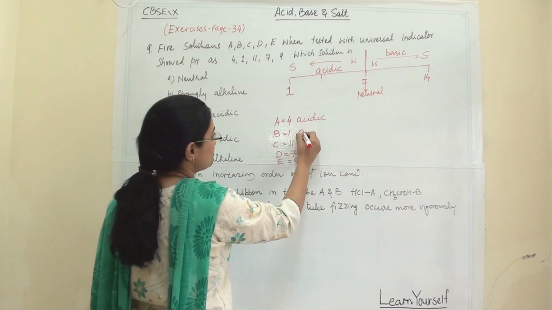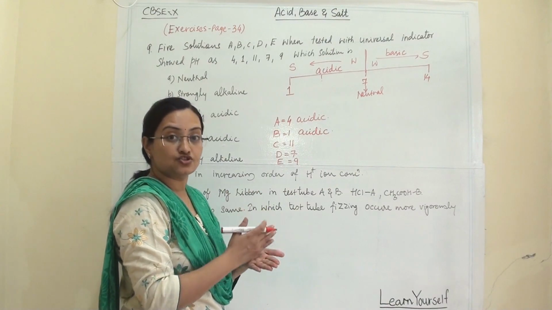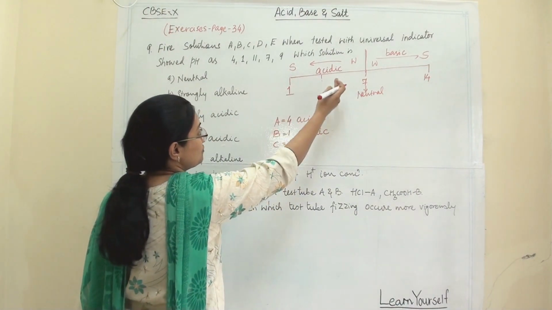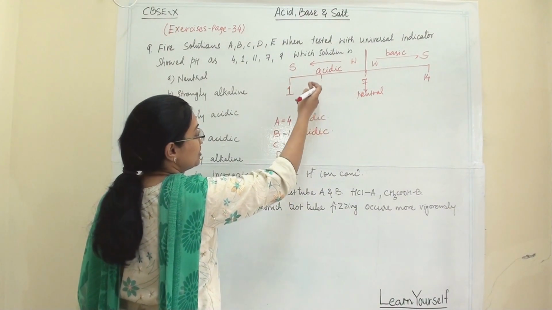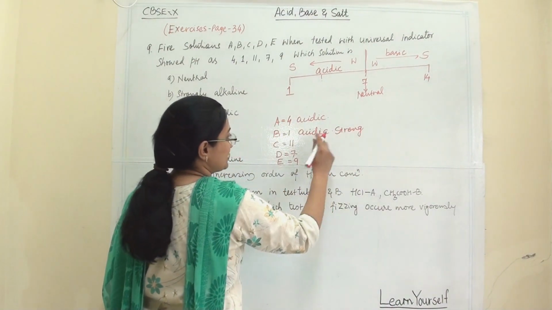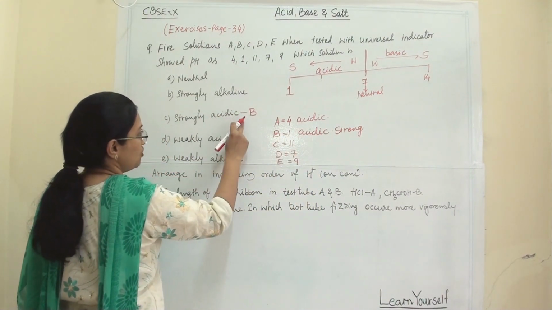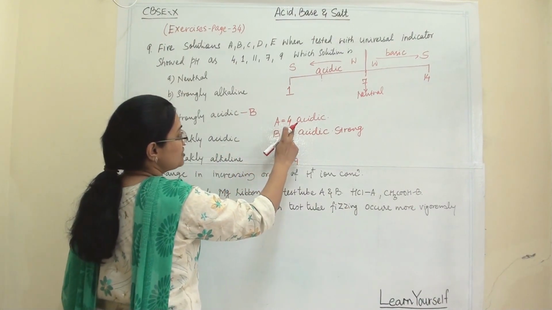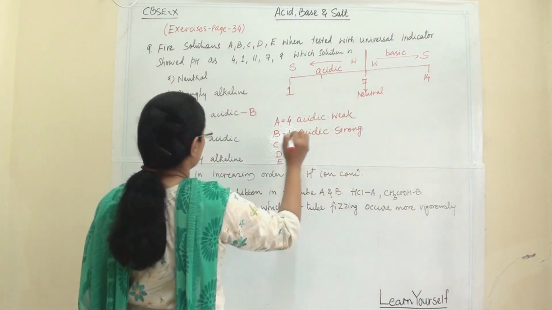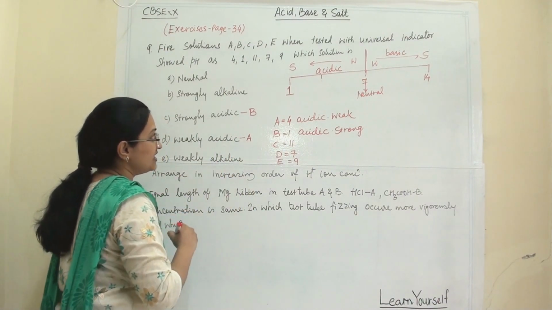So 1 is also acidic. Now from these two we have to decide which is strong and which is weak. First is acidic, and as we go from 7 to 1, it will become stronger and stronger. So B is strongly acidic. Now 4 is also acidic, but compared to 1 it is weakly acidic. So solution A is weakly acidic.